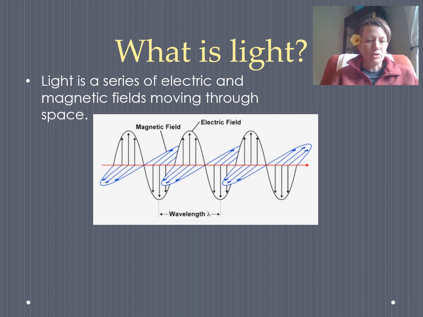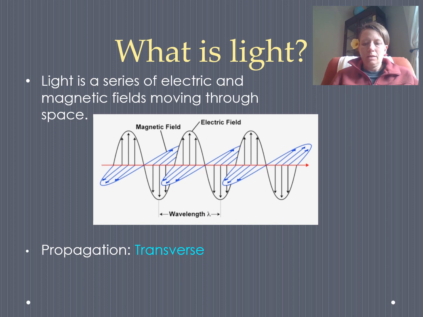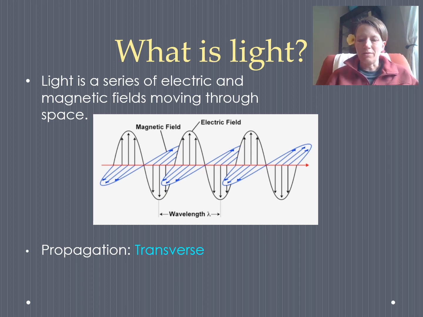It's kind of interesting that they go together, electricity and magnetism. That's something that can be observed in many facets of physics, especially if you move up to more complex levels of physics. Light is transverse. That means those electric and magnetic fields jiggle perpendicularly compared to the direction the light is moving. And we'll do a demonstration in class to show you how they know this and how they can prove it.